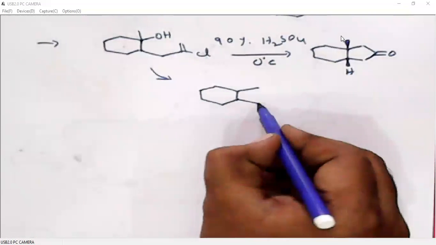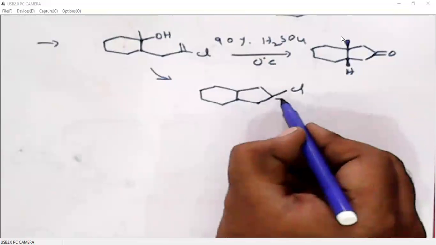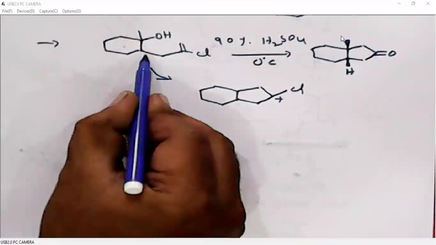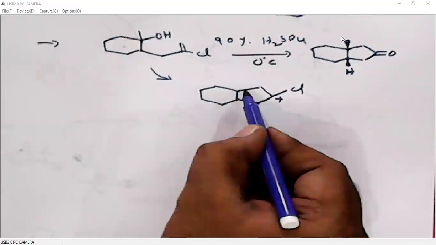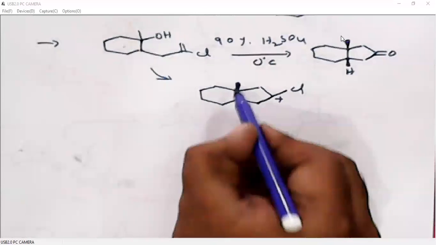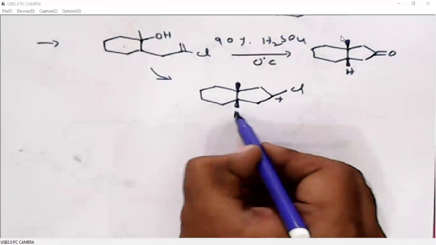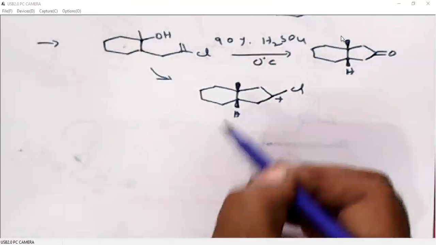So we are generating a 5-membered carbocation here. Of course, if this alkyl group is below the plane, this side also will approach the molecule from below the plane. So obviously the ring fusion is cis. We can write either below the plane or above the plane, but it should be cis ring fusion.